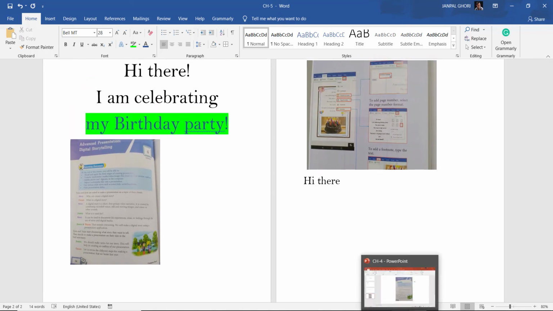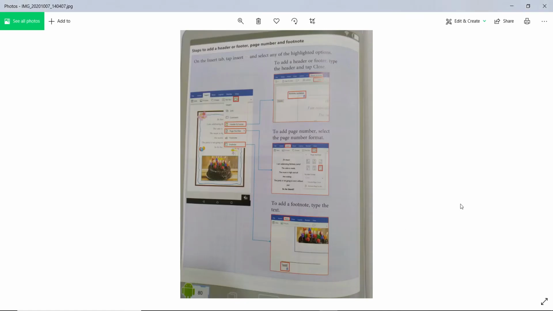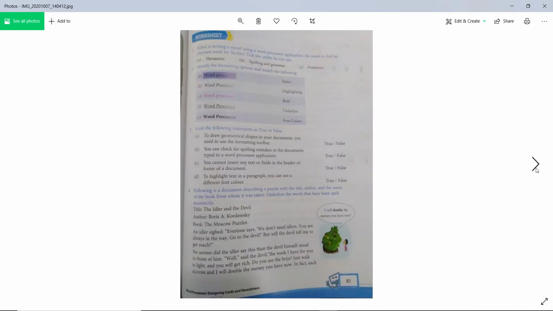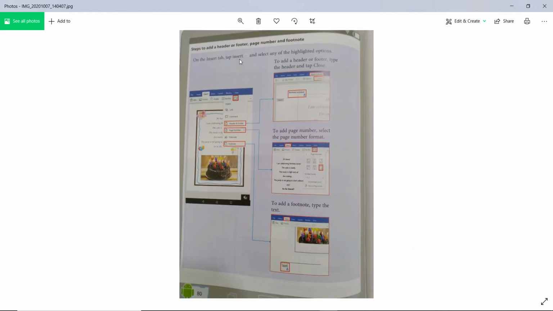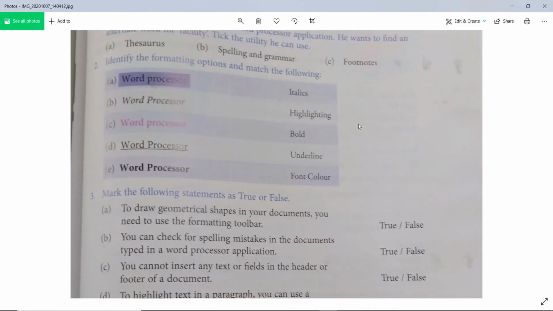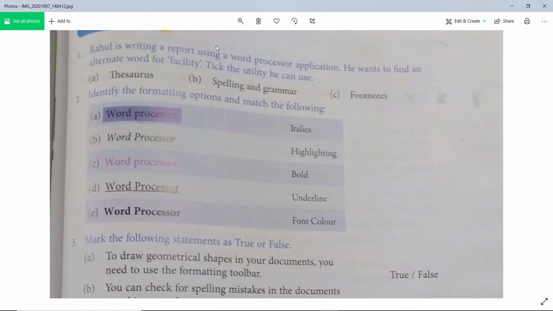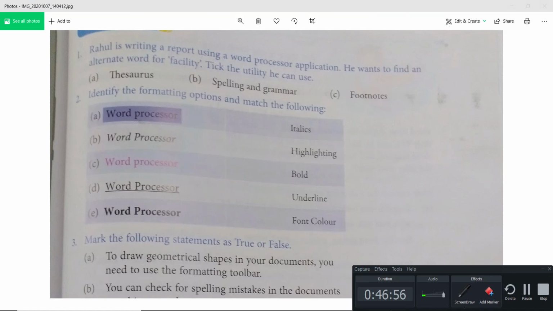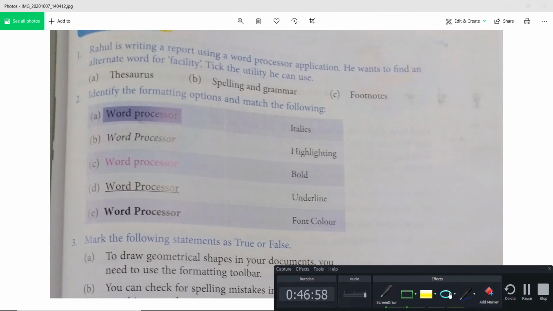Okay, now let's see further what you can do here. You see all the things, footer is added, header is added, that thing we have already done. So try to do all these things. Here in this worksheet you see Rahul is writing a report. Practically we have seen what to do. Now let's see some exercises. You have to do them, but I'm giving you a little bit of help.